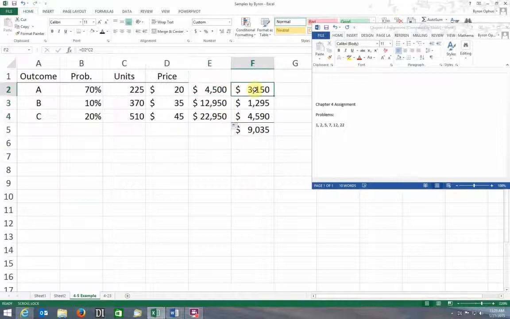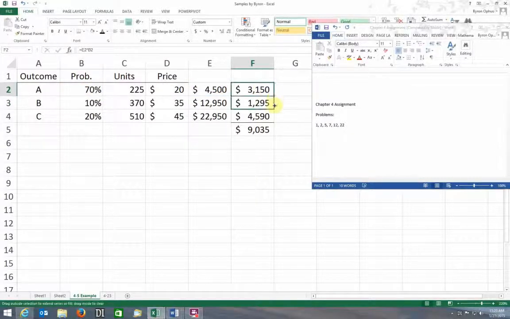Then I get over here, and what I want to do here is apply the probability. All I'm doing here is applying the probability of this occurrence. So this is equal to my $4,500 sales times my probability, which is 70%, which I should have entered as 0.70. That tells me my average outcome, basically.